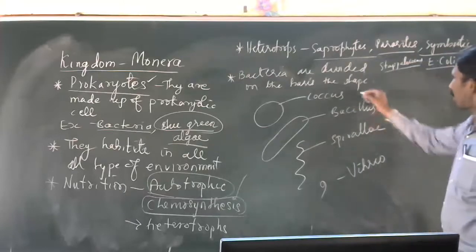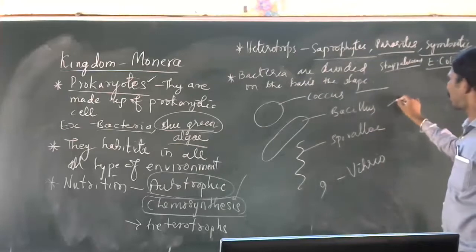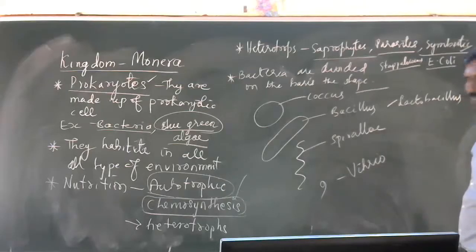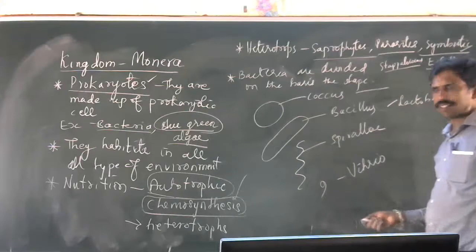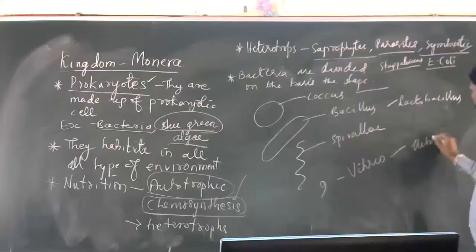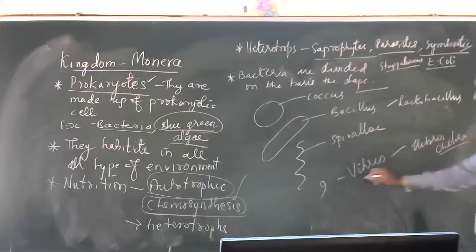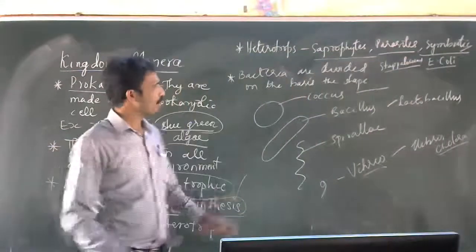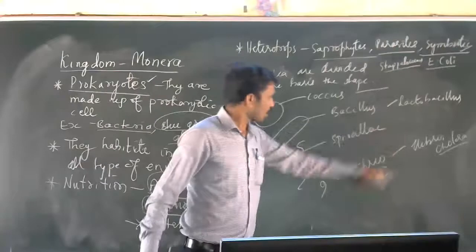There are coccus, bacillus, Lactobacillus, that is an example. So spiral bacteria are there. Comma-shaped bacteria are called Vibrio cholerae. Cholera disease is caused by the Vibrio cholerae bacteria. All these types of bacteria are there, and the names are given on the basis of this shape.